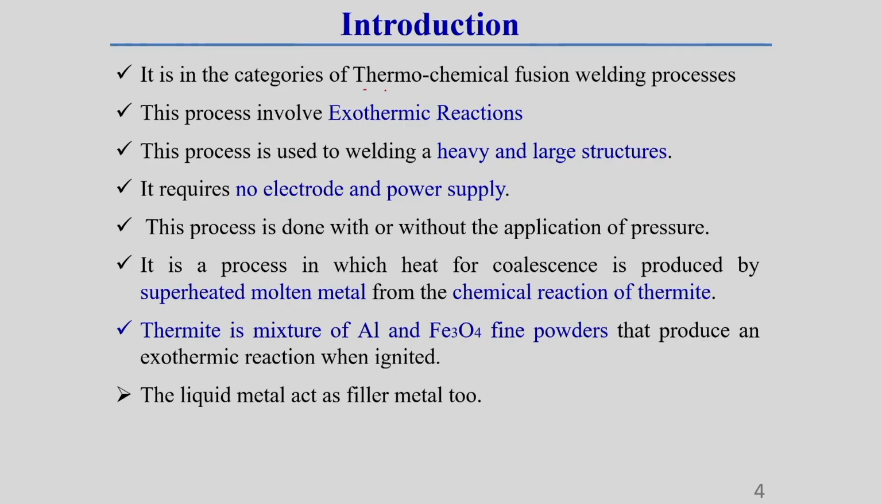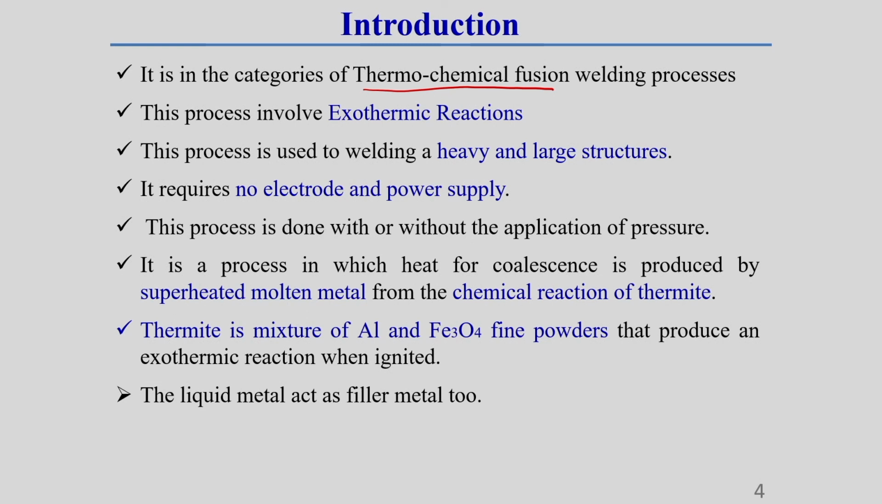Now, here I am going to discuss the brief introductory part of this process. It is in the category of what I have already told you, thermochemical fusion welding process. Why is it called thermochemical fusion welding process? Because in this process the heat is generated by a chemical reaction. The chemical reaction is developed by a mixture of aluminum and some metal oxides. Sometimes aluminum or sometimes magnesium is also used.